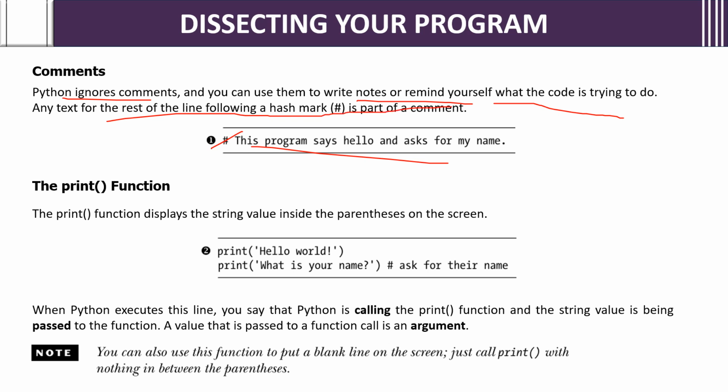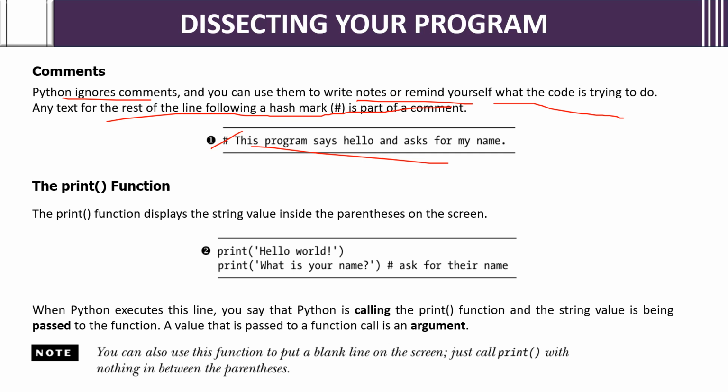Sometimes coders put hash comments on some of the lines, so that they can try with other code. If that is working, okay. If not working, they can come back to it. If they remove the hash part, they can use it again as executable code. If hash is given, Python will not execute it, and it will ignore it. If you want that code back, you can remove that hash symbol, then it will execute. Like that also you can use it.